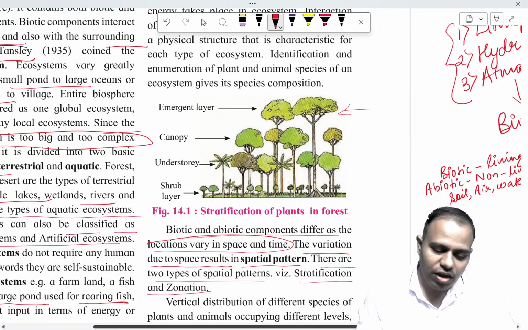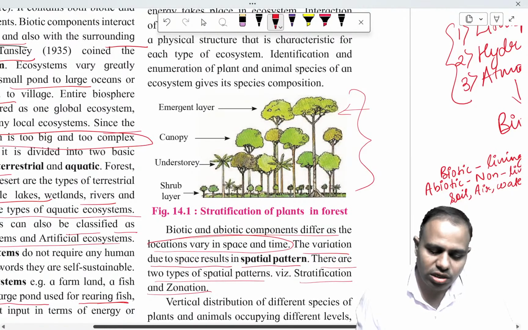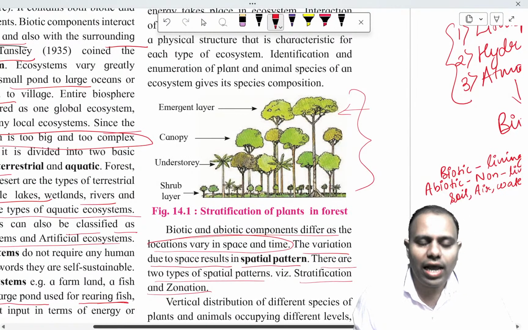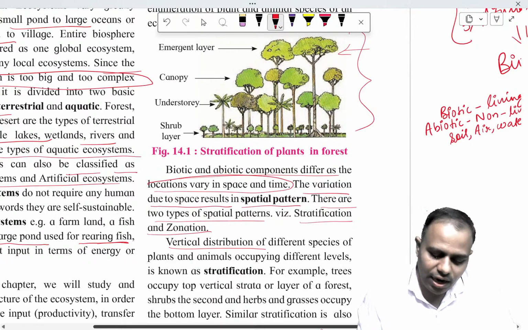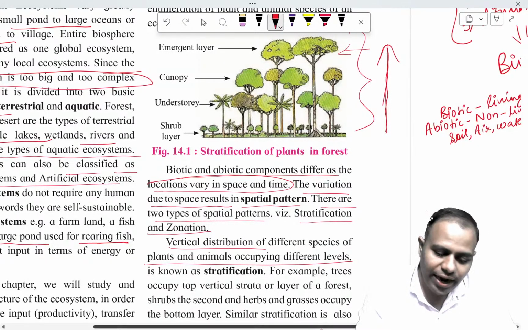Stratification I already explained. It is the formation of different layers within an ecosystem based on the growing ability of the plant. So how will you define stratification? Stratification is the vertical distribution of different species of plants and animals occupying different levels. See here, this is the vertical distribution. As we go up, the distribution of plants decreases.